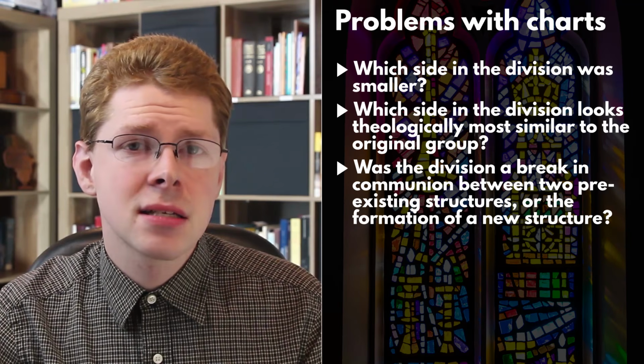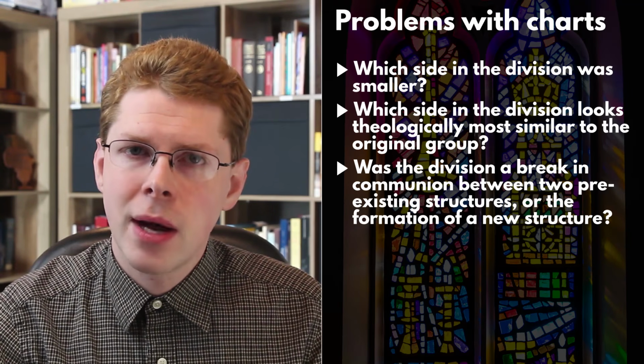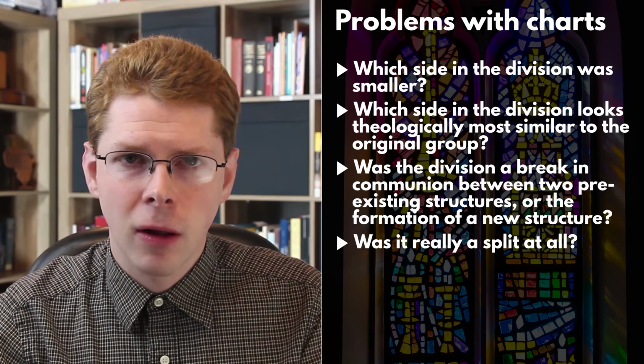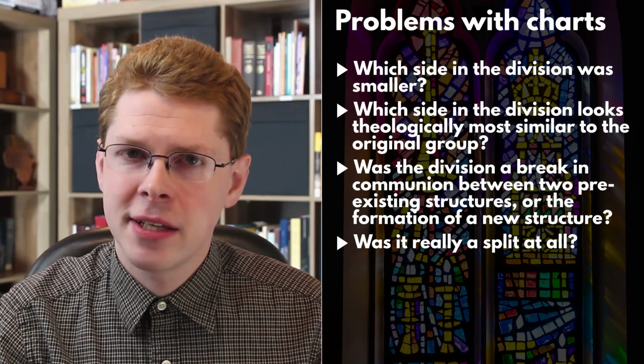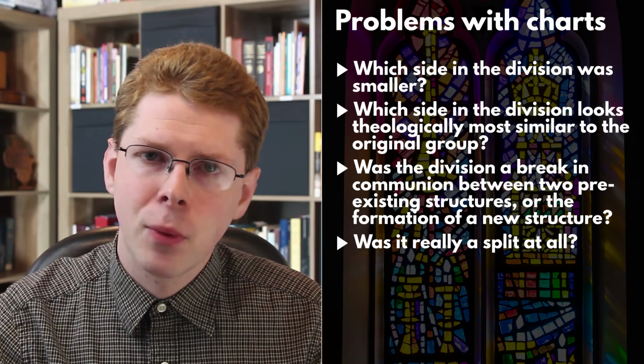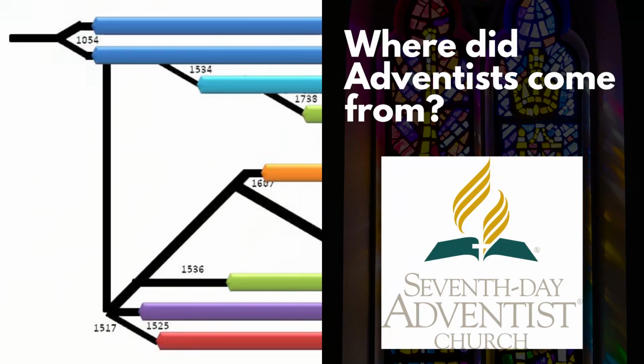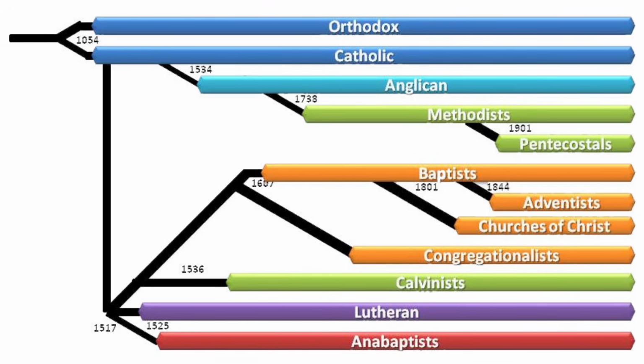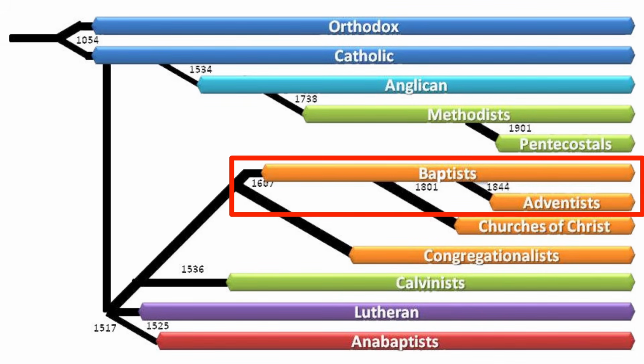But one of the biggest things glossed over in these charts is the following question: was it really a split at all? You see, everyone wants to point to where a denomination came from. So, for example, when people talk about Seventh-day Adventists, they want to have a clear place to put them on the chart. Where did Adventists come from? This chart from BibleTruths.org says Adventists came from Baptists with the date of 1844,